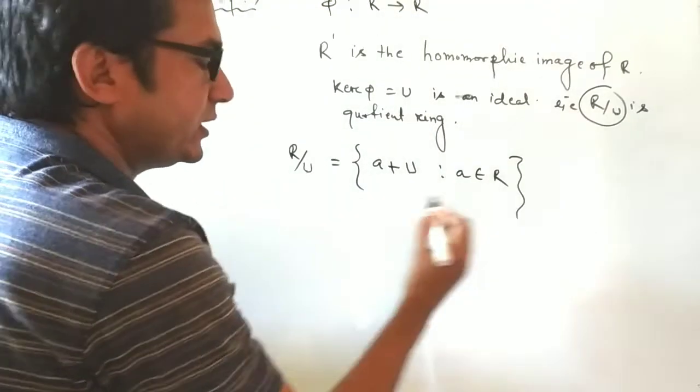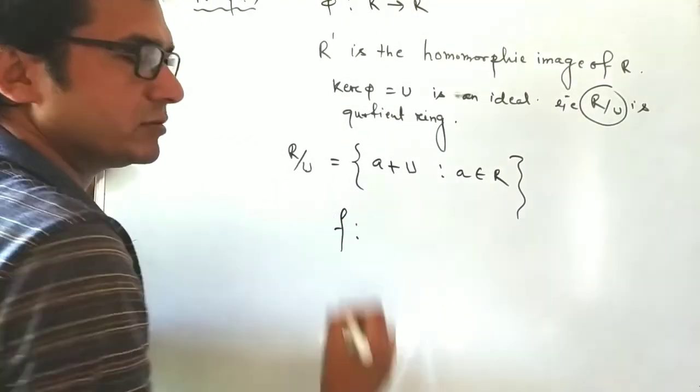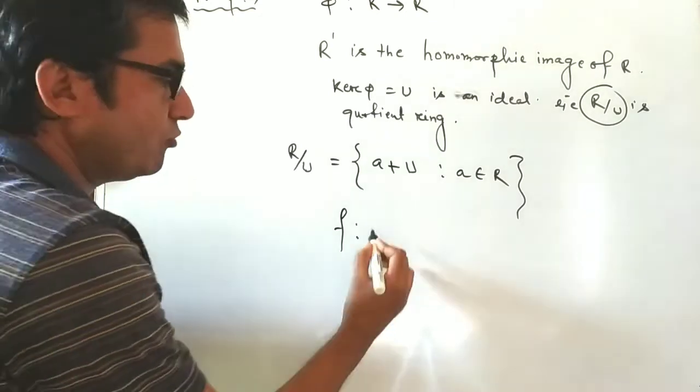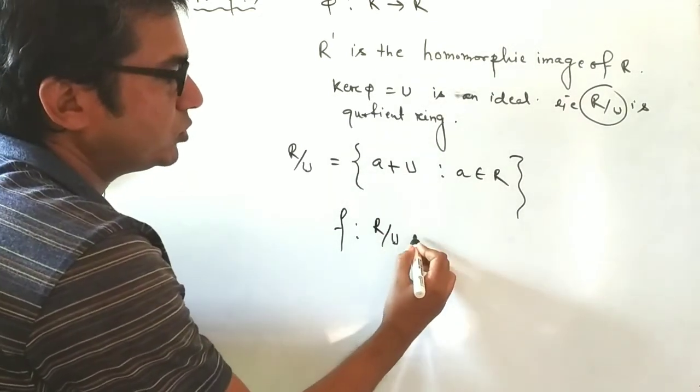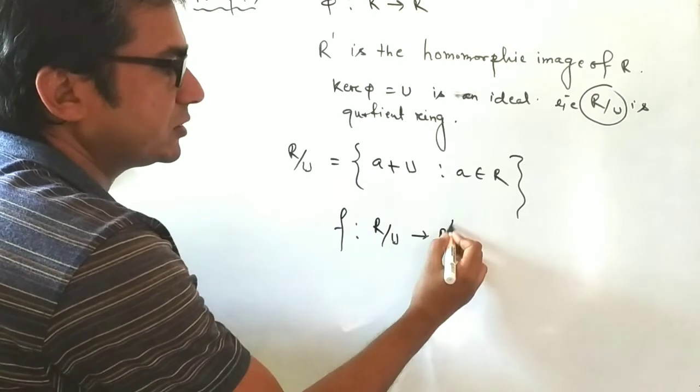We define another mapping f from R by U to R dash.